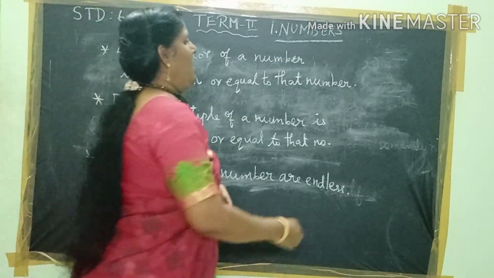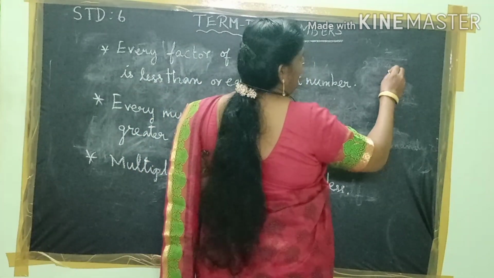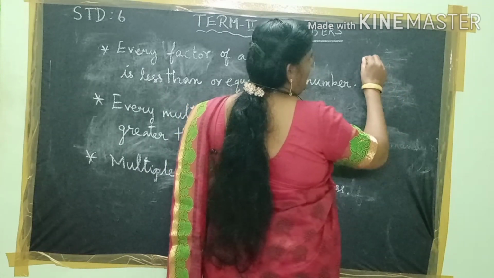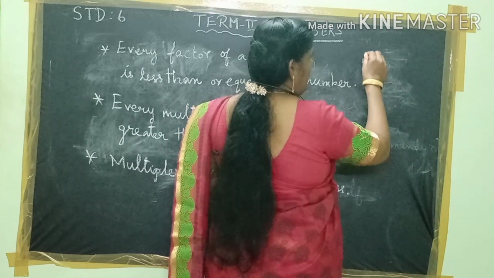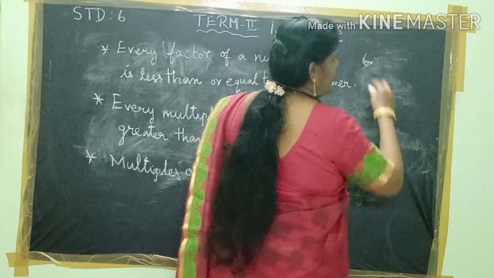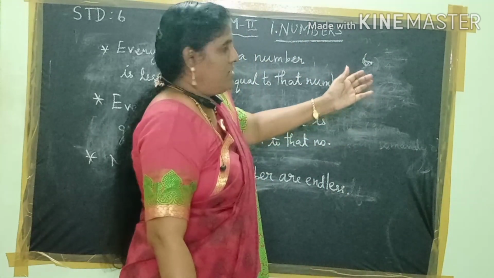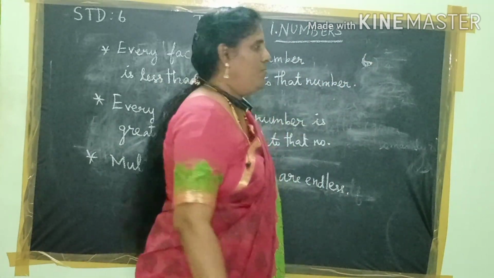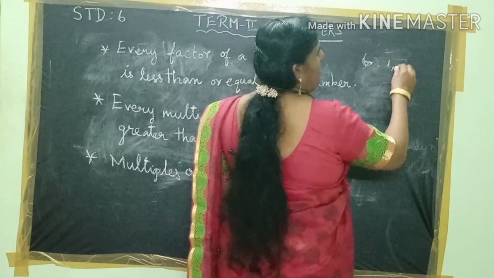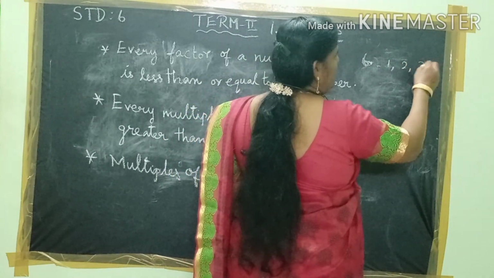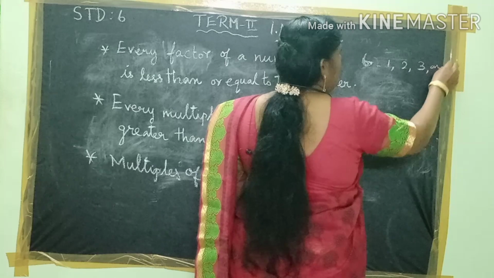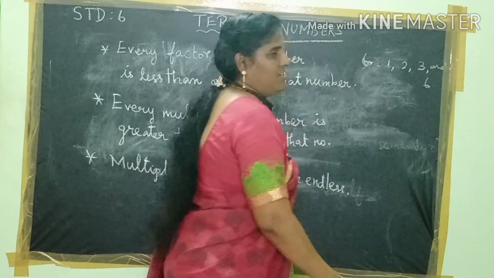Just take the number 6. It can be divided by 1 table, 2 table, 3 table and 6 table. Yes or no, children?